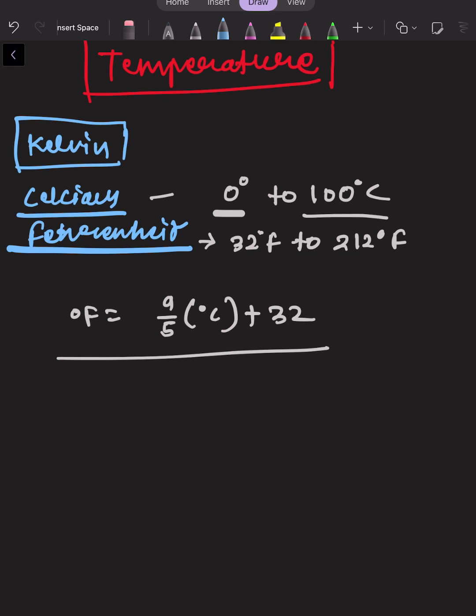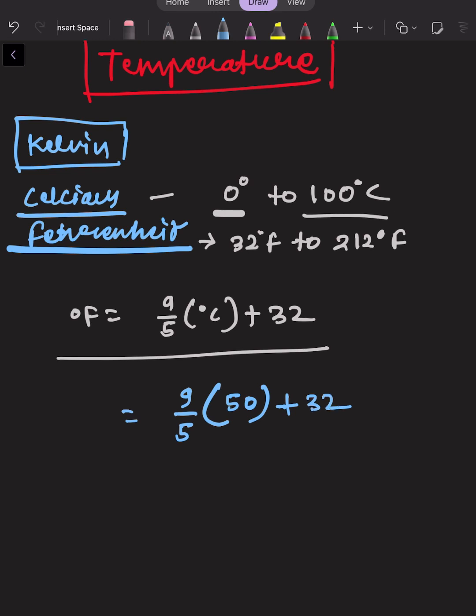What is 50 degrees Celsius in Fahrenheit? Then what we have to do is just put 50 in the equation: 9/5 times 50 plus 32.